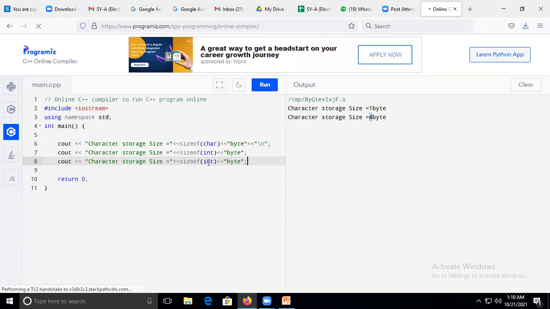Similar thing for float. See, character 1 byte, integer 2 or 4 bytes, depending again on your compiler, float 4 bytes. Here again I need to use \n.